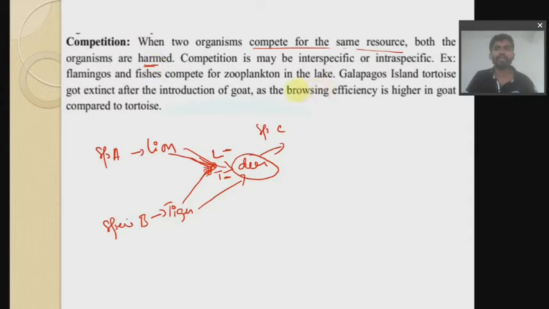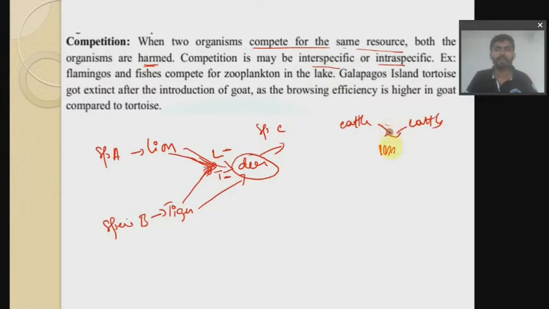There are two different types of competition: interspecific competition and intraspecific competition. Intra and inter, within the species and between the species. Between the species, as I have told you, and within the species. For example, two cattle. This is grass and this is a cattle, and this is another cattle.